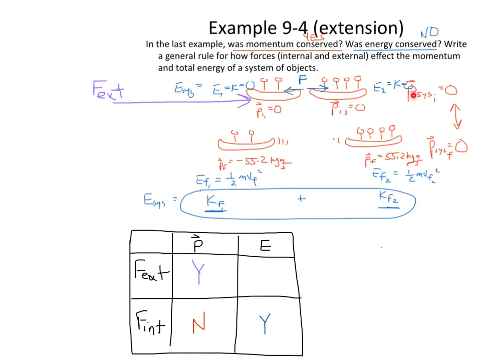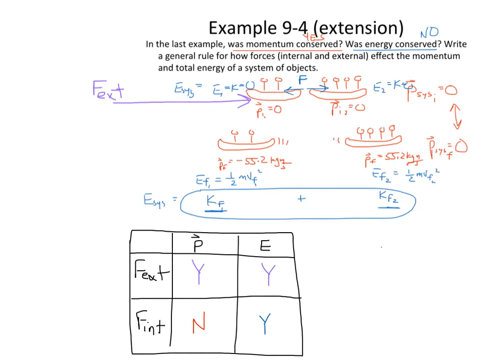If this external force, we'll say the wind, blows on these and they both move off to the right with some velocity, do they have energy now? Both of them, yes. Do the energies cancel? No, because neither of them has a negative energy. They both have positive energy. Energy is regardless of direction. So external forces can also affect the energy of the system.